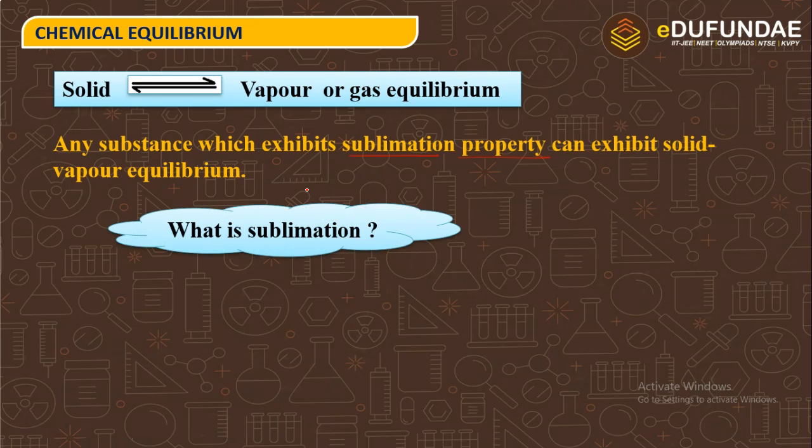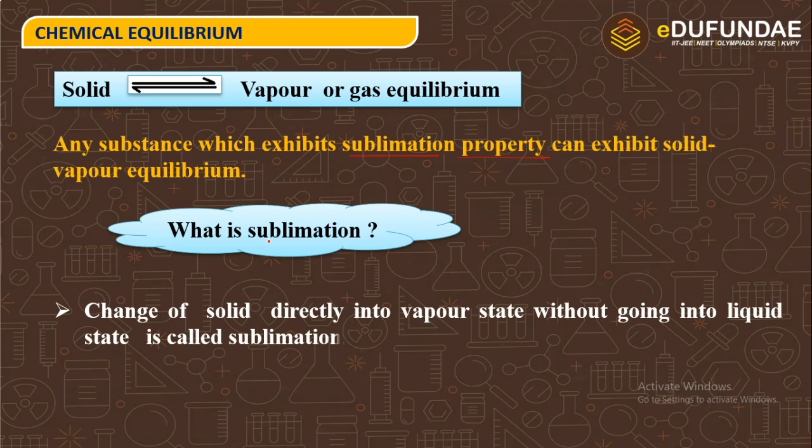What is sublimation? Now we can say what is meant by sublimation. Change of solid directly into the vapor state without going into a liquid state is called sublimation. When solid is converted into liquid form and then liquid form is converted into vapor form, that is not sublimation. But when solid is directly converted into the vapor form, that is known as sublimation.